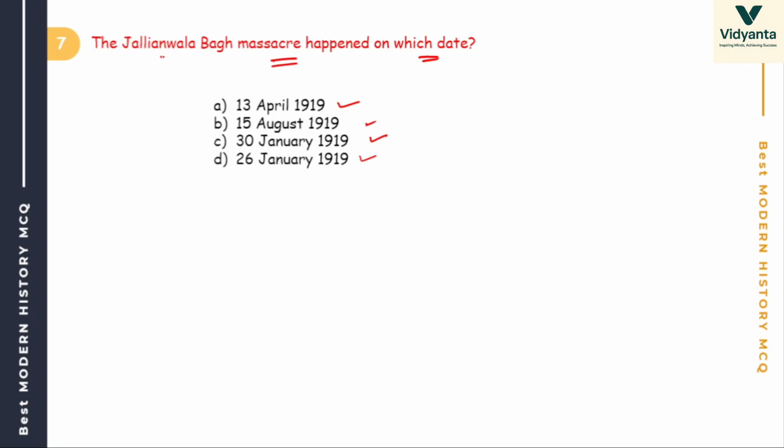Jallianwala Bagh is related to the Rowlatt Act, because their leaders were arrested under this Rowlatt Act, where you can detain any person without any trial. So the date is 13 April 1919.